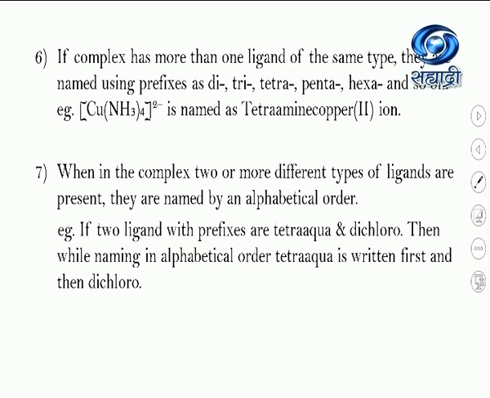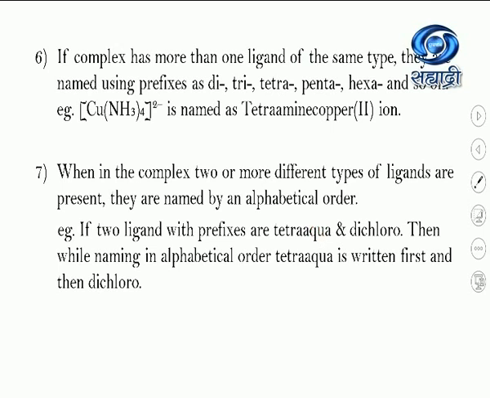Now see the next one. When in a complex two or more different types of ligands are present. In the previous rule, only one type of ligand was there. But if two different types of ligands are present in the same complex, then we have to follow the alphabetical order of the names of the ligands. See the example. Suppose in a complex two ligands are there.